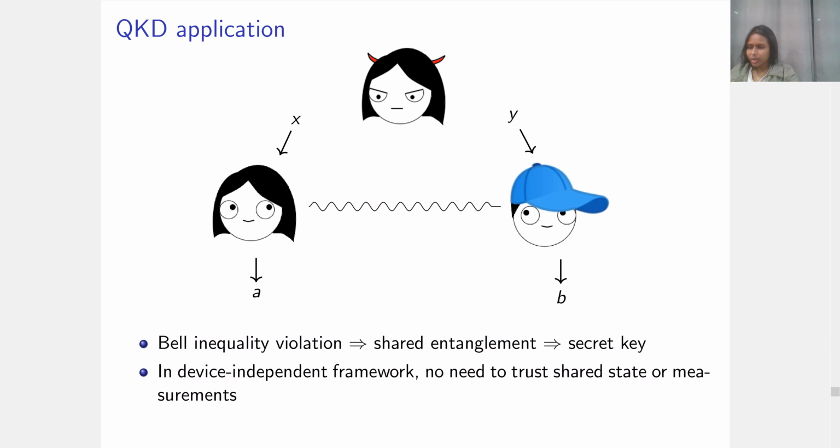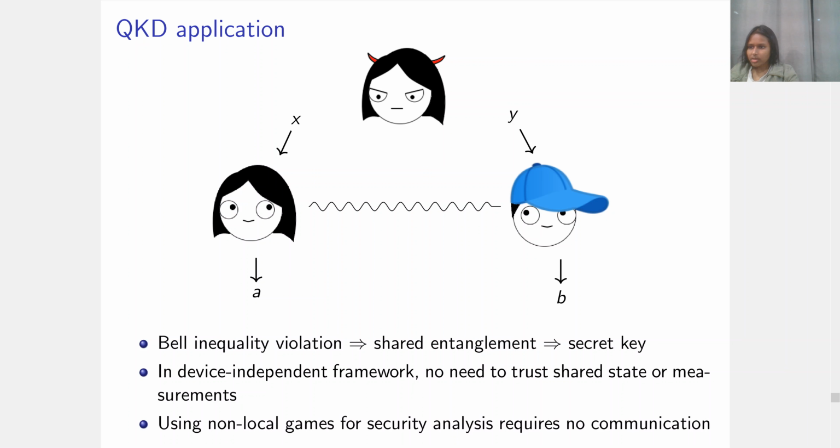The device-independent framework is the most paranoid type of framework for quantum cryptography, where the honest parties are not required to trust shared states like this, and they're not even required to trust measurements that they're performing on the shared state. Device-independent protocols are always based on non-local games, but if you want to use non-local games for your security analysis, you need to require that there will be no communication between Alice and Bob and Eve's quantum devices.